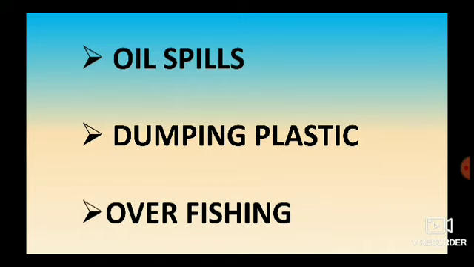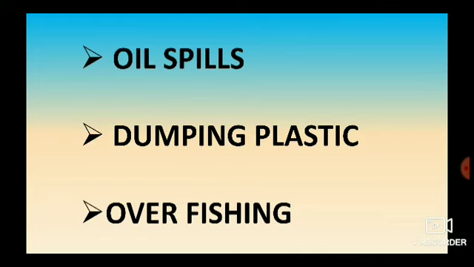Major oil spills happen in the oceans and seas because of accidents of oil tankers. So what will happen? In turn, the oil fills the top layer of the water so that the fishes cannot swim, because the oil covers the fins of the fish.